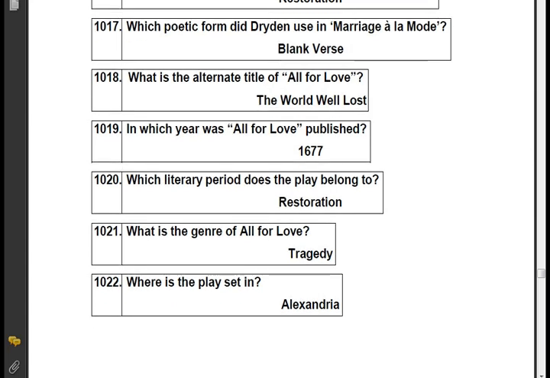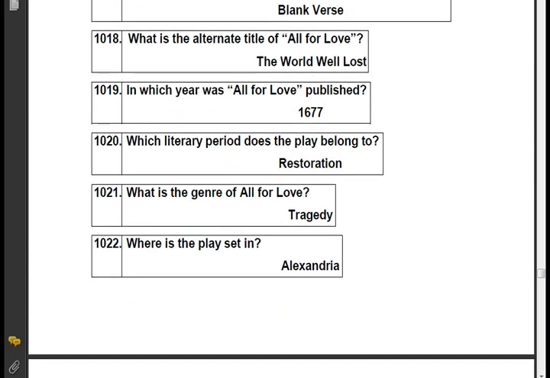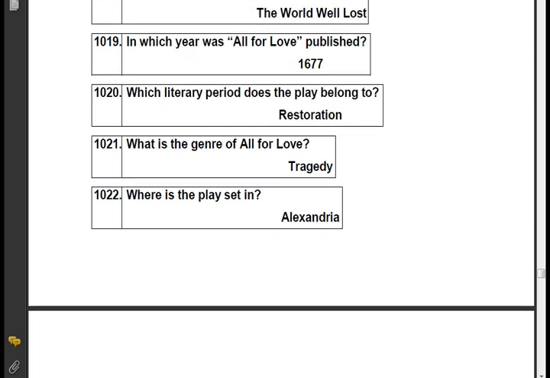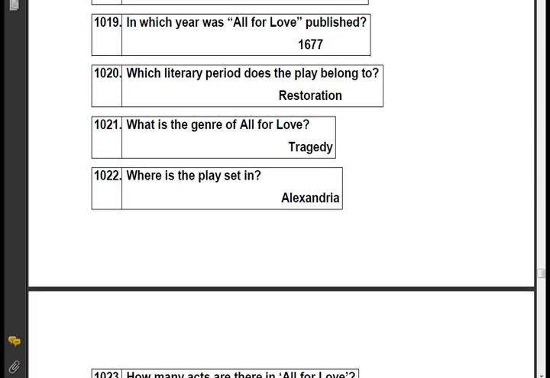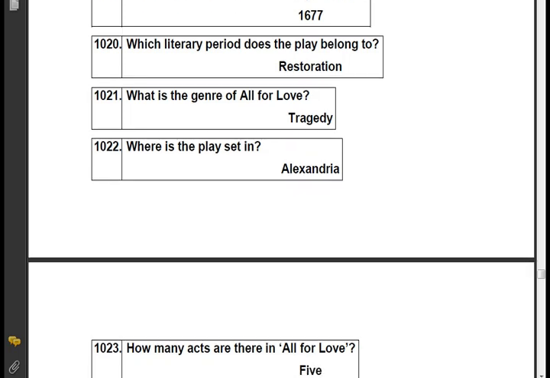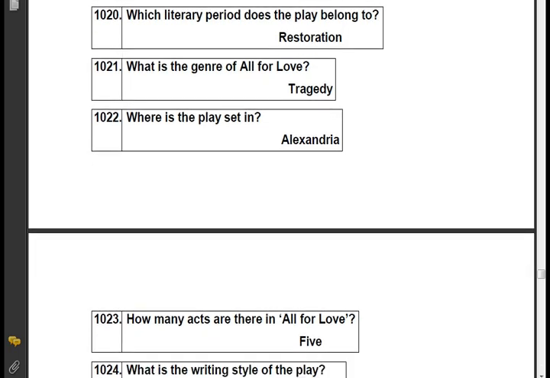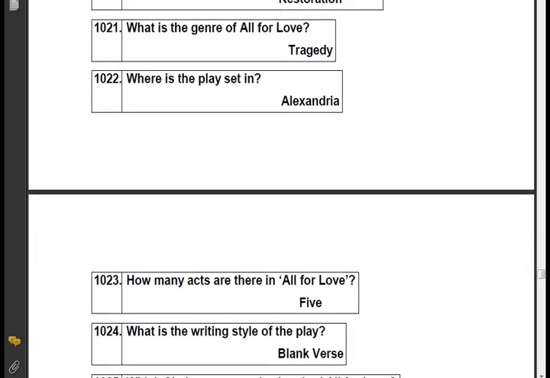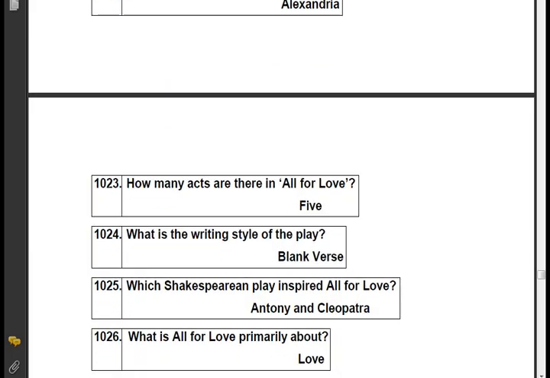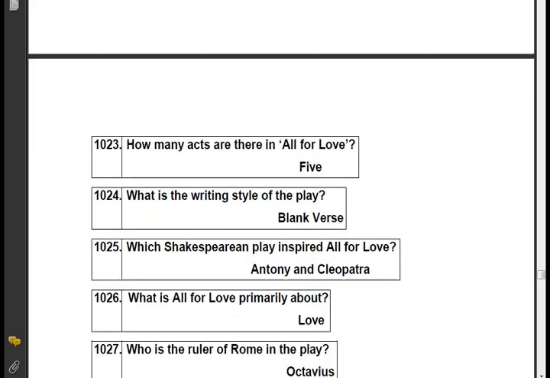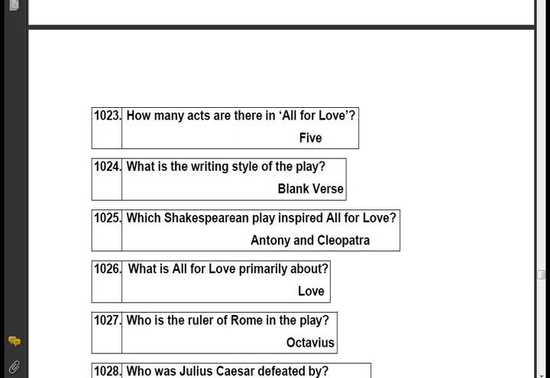In which year was All for Love published? 1677. Which literary period does the play belong to? Restoration. What is the genre of All for Love? Tragedy. Where is the play set? Alexandria. How many acts are there in All for Love? 5 acts.